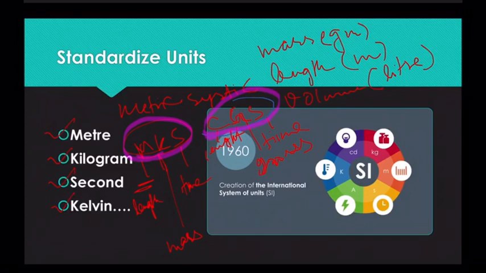So a lot of conversions were required, and for that they started urging for one universal system, and then came into picture the creation of the SI system in 1960. Right?